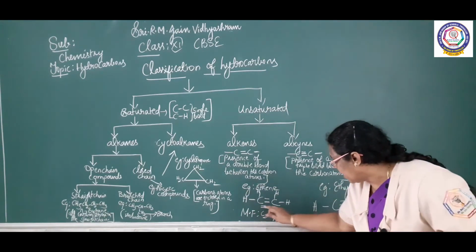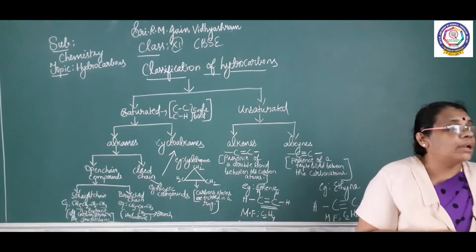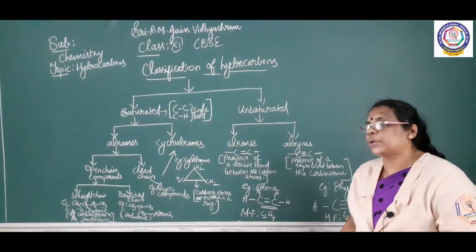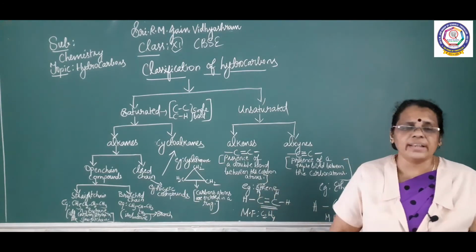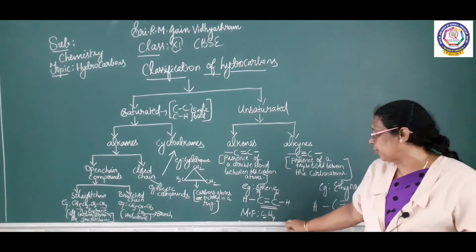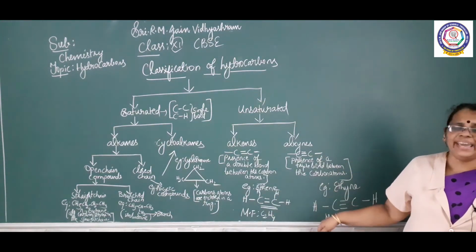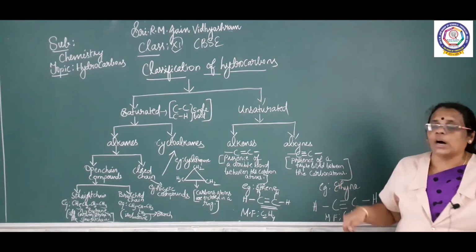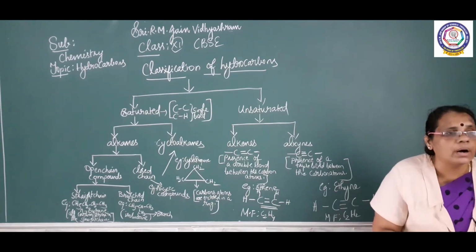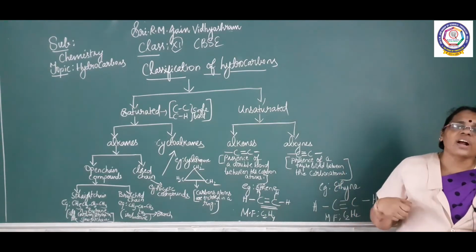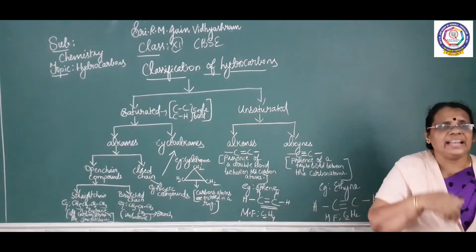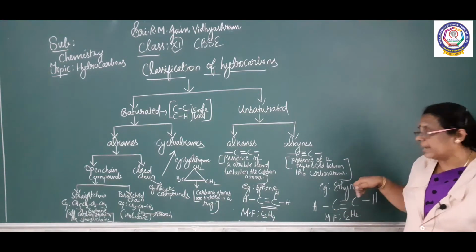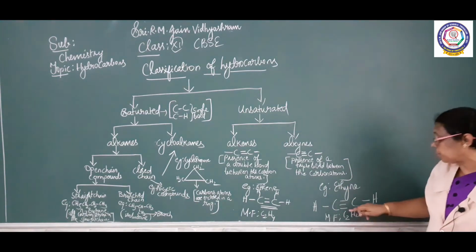In between the carbons there is a double bond, and each carbon has 2 hydrogens. So when you count the number of hydrogen atoms, 4, C2H4. When you talk about alkynes, there is a triple bond. So in between the 2 carbons there should be a triple bond. So here who is the starter of the series? Ethyne. Ethyne, there are 2 carbons. Draw 2 carbons. Insert a triple bond between the 2 carbons.